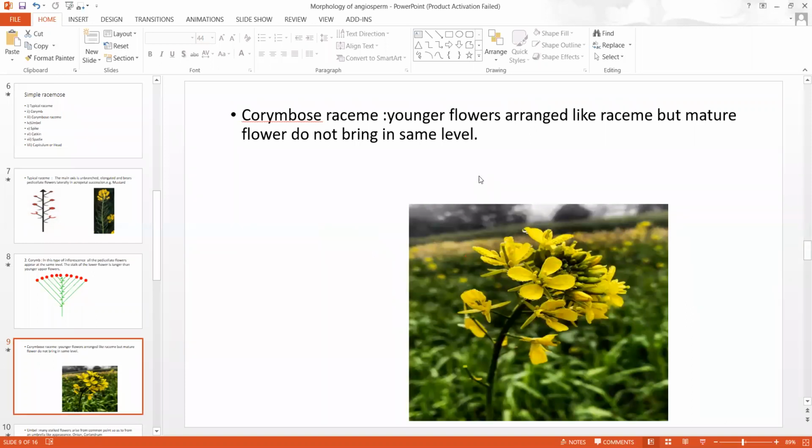Now corymbose raceme. In corymbose raceme, the younger flowers come to lie in the same plane, but older flowers cannot come in the same plane. Younger flowers are arranged like corymb, but mature flowers do not come to the same level. This is called corymbose raceme.